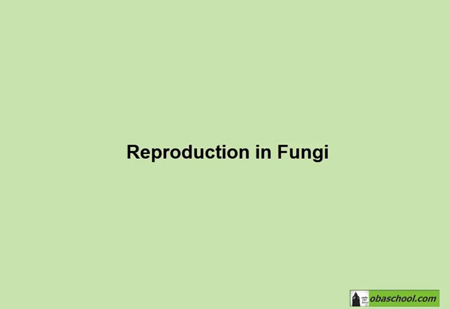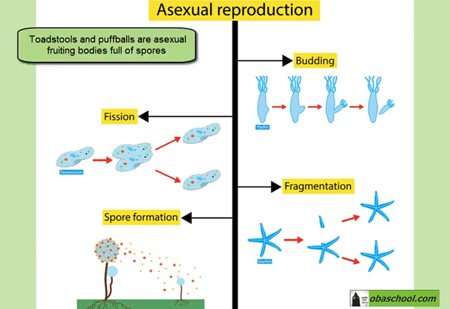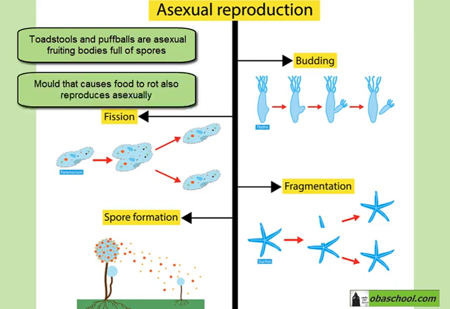Reproduction in fungi. The most common form of reproduction in fungi is asexual reproduction. The parts you most commonly see, such as toadstools and puffballs, are asexual fruiting bodies full of spores. The molds that rot our food also reproduce asexually.